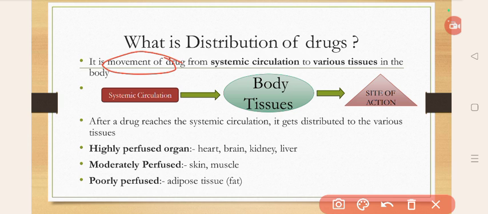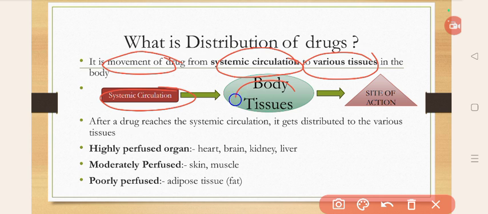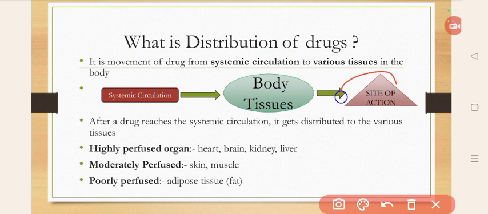It's the movement of drug from systemic circulation to the various tissues in the body, and ultimately it reaches the site of action where we require it. The drug will reach first the highly perfused organs like heart, brain, kidney, liver, then the moderately perfused organs like skin and muscle, and lastly the poorly perfused organs like adipose tissue or fat.